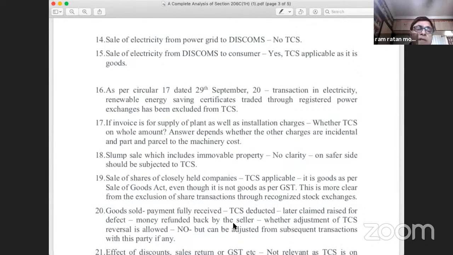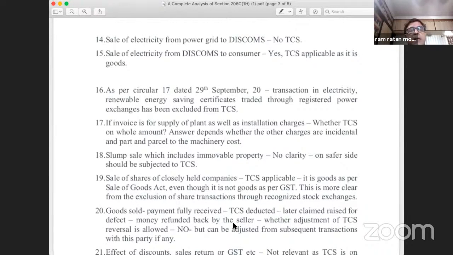And even in the Customs Tariff Act, there is a classification code given to electricity as goods. So it can be safely presumed now that electricity is nothing but goods, and the provisions of section 206C(1H) will apply here. But one exemption has been given here. If the electricity has been purchased from recognized electricity exchanges, we know there are so many electricity exchanges, then the TCS provision will not be applicable.